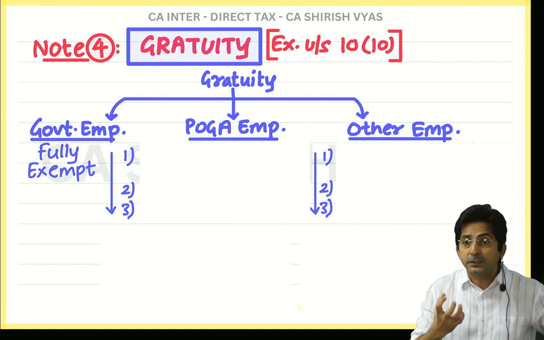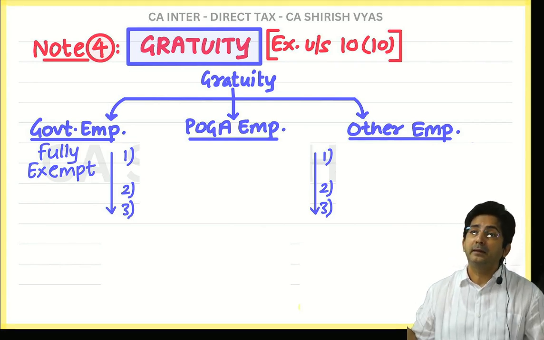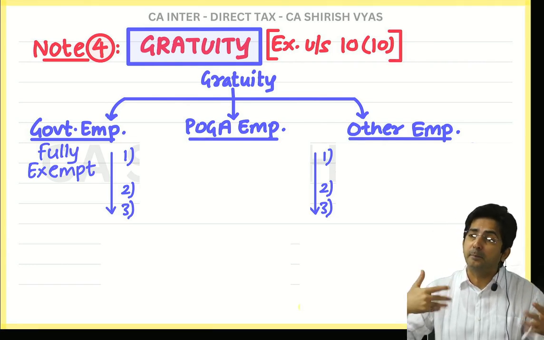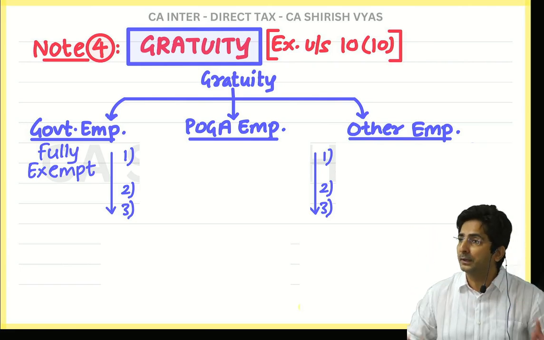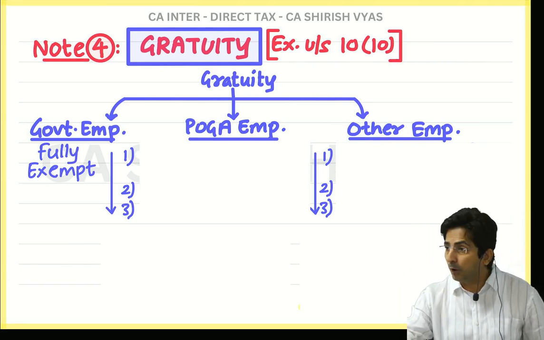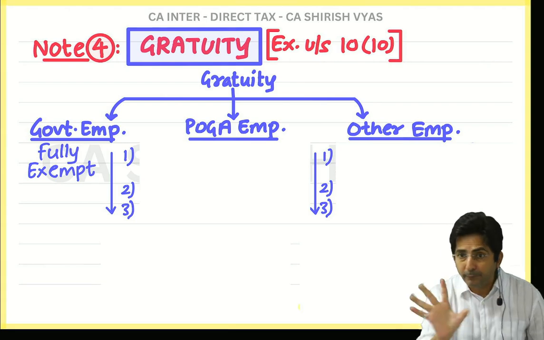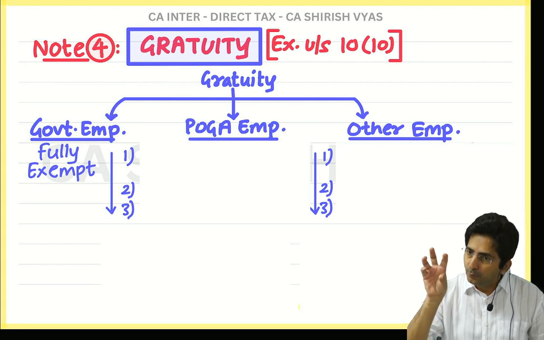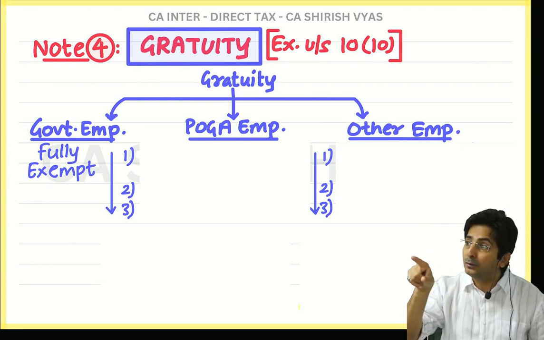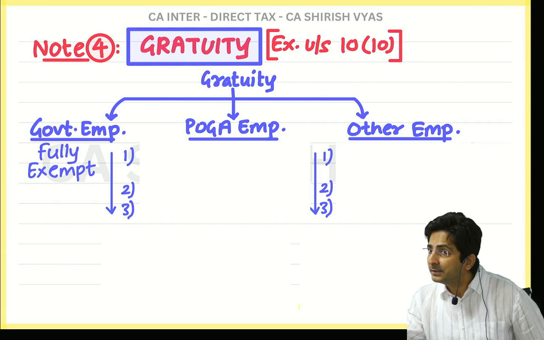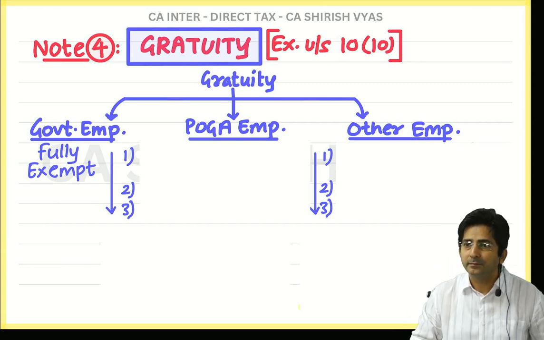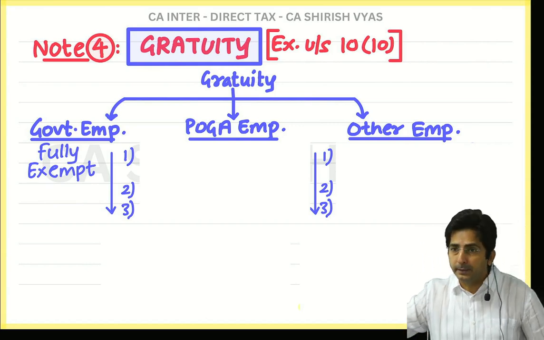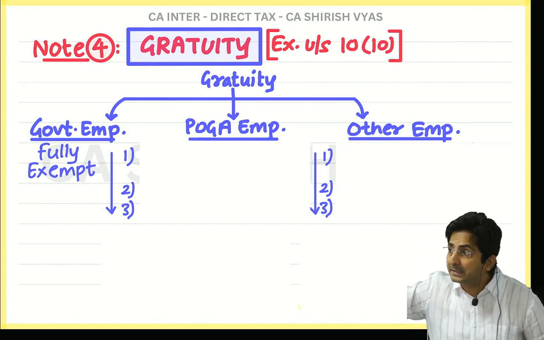See, it hurts when a big company behaves like a miser. They don't feel grateful and they just tell the employee bye-bye and they don't give gratuity. That is bad. That's why the law is not compulsory for every company. This law of gratuity applies only in a few companies. And if you work in those few companies, you are a POGA employee. You will be a POGA employee if you are working in a company where this law is applicable.